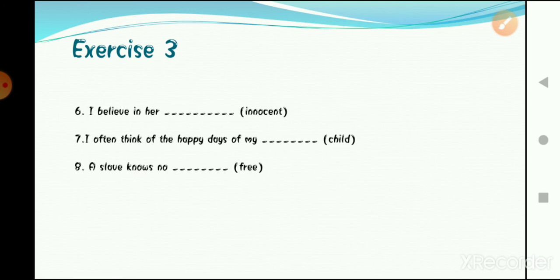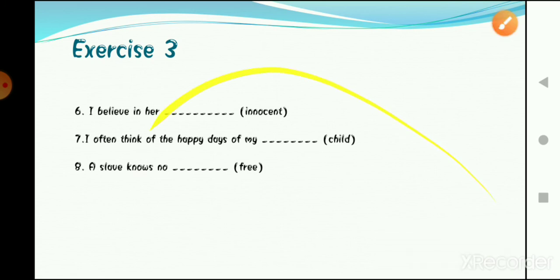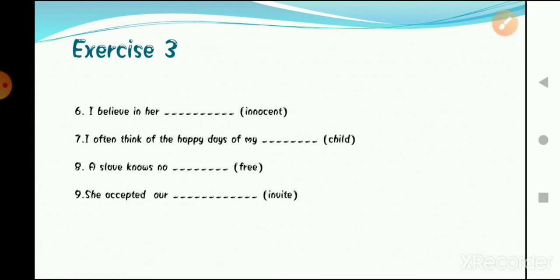Moving to the eighth one, the sentence says, a slave knows no dash, and the word is free. So here we will use the word freedom. Yes, freedom will be the word we use here. Now moving forward to the ninth one. The ninth one says, she accepted our dash. The word is invite.